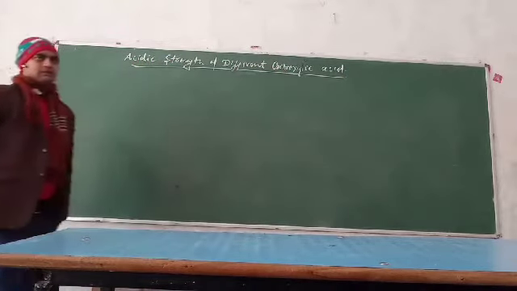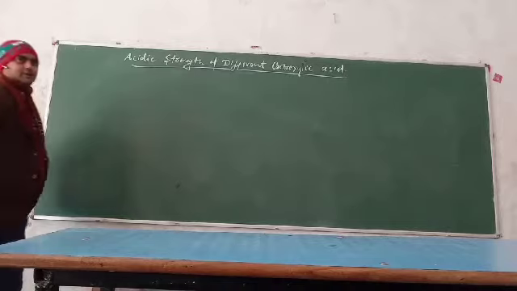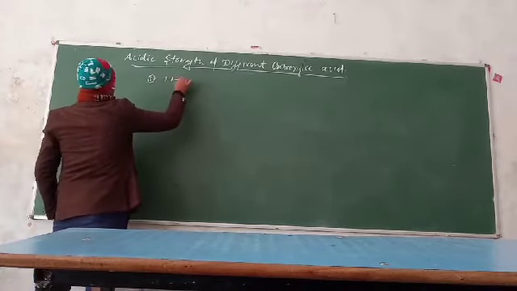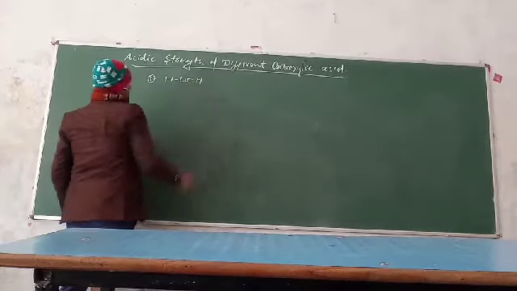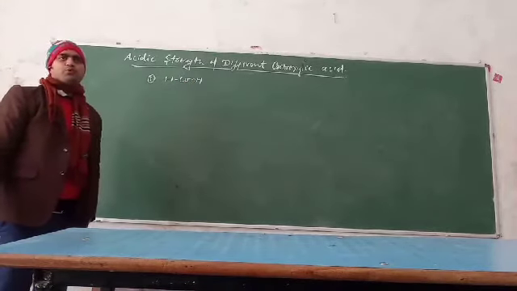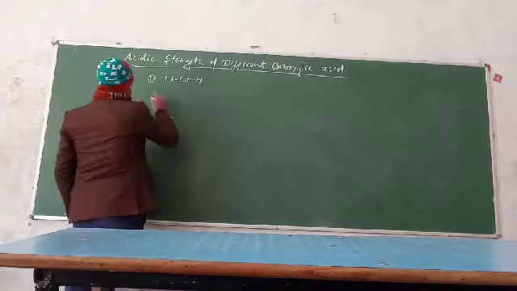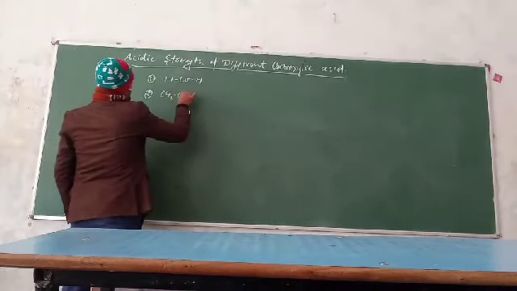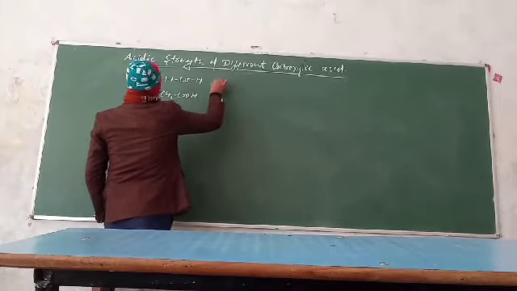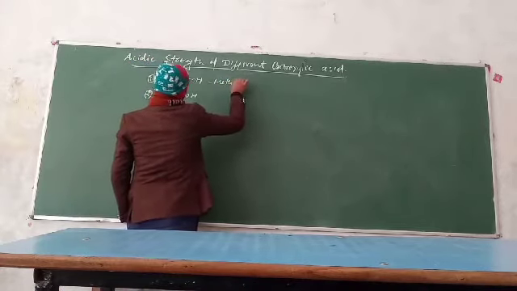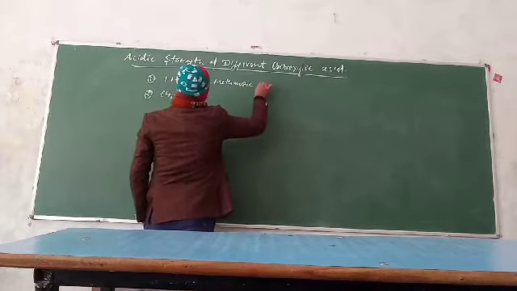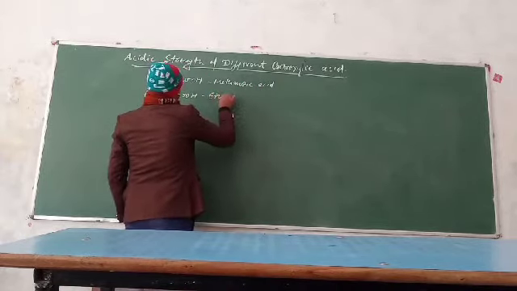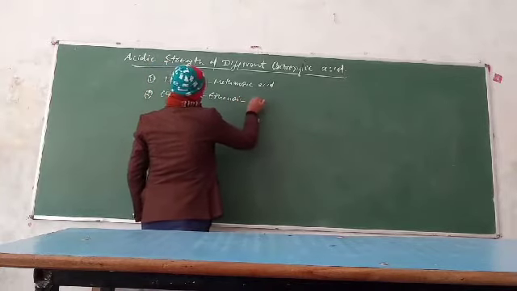Suppose two compounds are given to you. The first compound is formic acid or methanoic acid. The formula is HCOOH, and the second compound is CH3COOH. The name of the first compound is methanoic acid, and this is ethanoic acid.